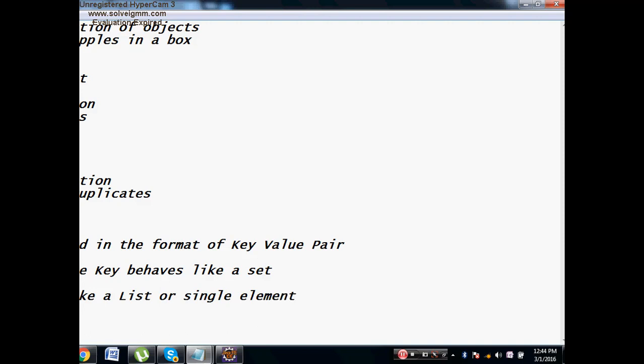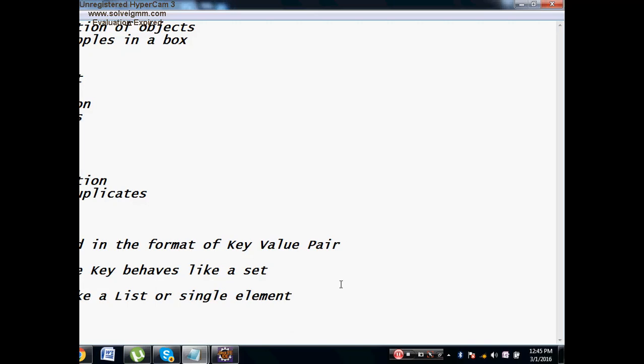Clear with this? Collection can be of three types: list, set, and map. List is an ordered collection, it allows duplicates. Set is an unordered collection, it does not allow duplicates. Map is nothing but key value pairs. Key will be like a set, value will be like a list or a single element.